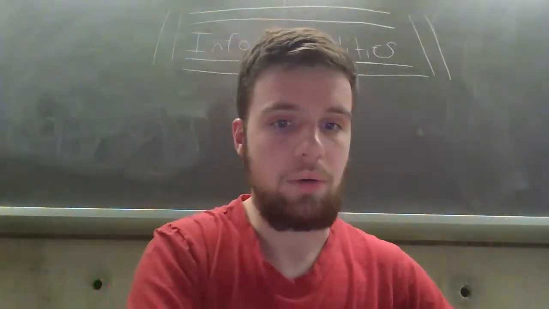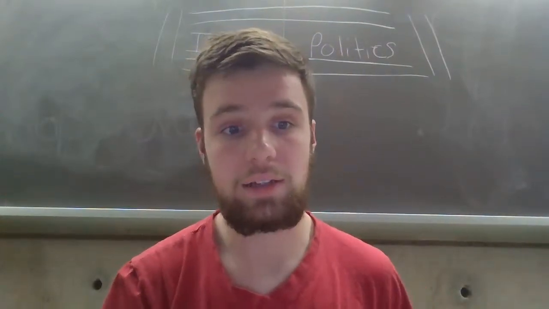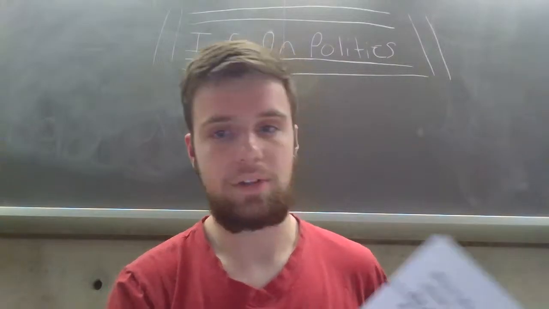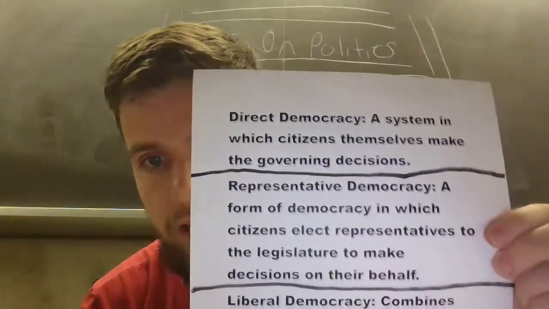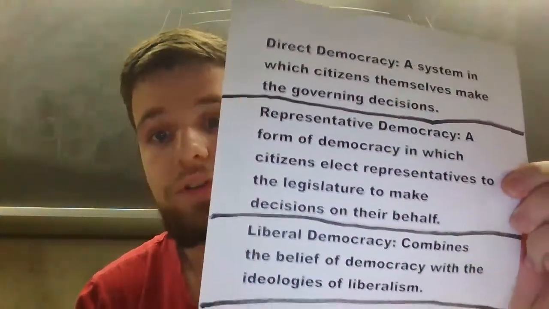Okay. Now, what are the different kinds of democracies available? There are many different kinds. There's actually only three kinds of democracies. There's direct democracy, representative democracy, and then this one is more of like an ideology, but is liberal democracy.